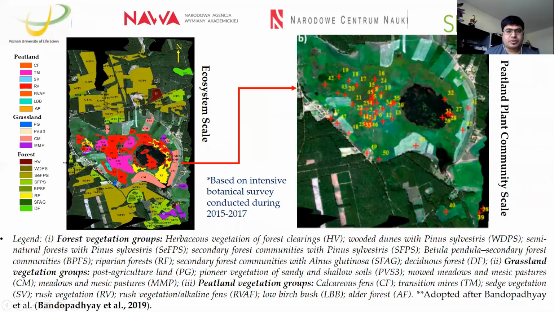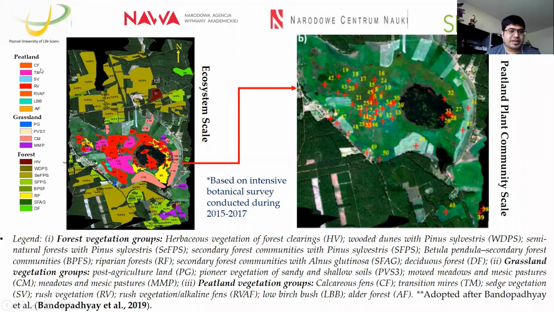the whole research of my study, we have categorized the whole peatland area, including the forest and grassland areas, into two parts. During 2015 to 2017, a botanical survey was conducted, and from that report, the whole area has been categorized with unique ecosystem scales and unique peatland plant community scales. So here you can see in broad categories, we have the heterogeneous peatland area, which is mainly the oval-shaped area close to the lake, and there are homogeneous areas of grassland and forest.